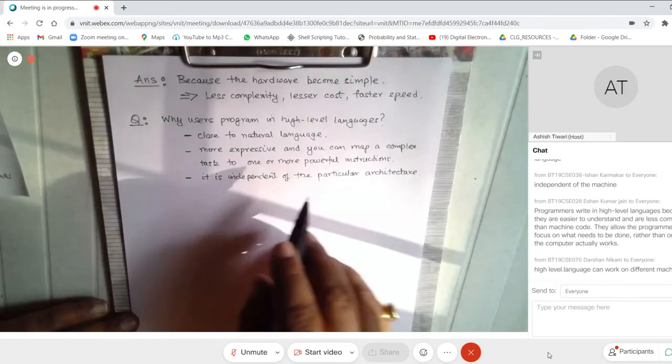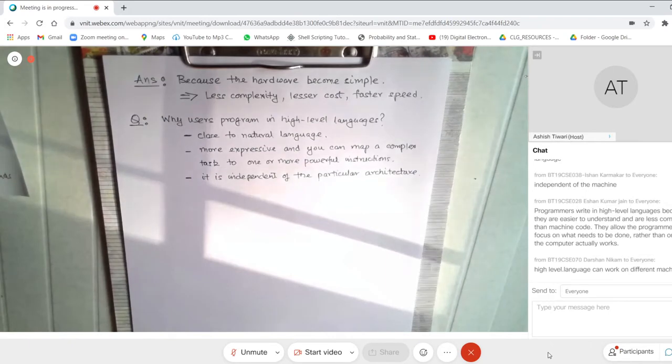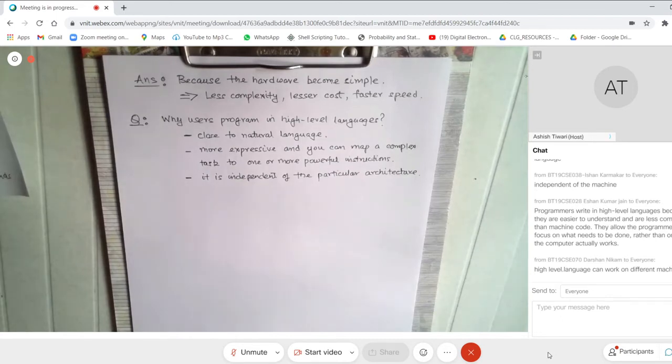And then I'm not writing it down, but we should look at what Ishan has written. That's a very nice statement. They allow the programmer to focus on what needs to be done rather than how the computer actually works. What he is trying to say is that suppose I want to display something. For example, you want to write hello on the screen. Most of you realize that in C you use a function called printf, and you say printf hello.